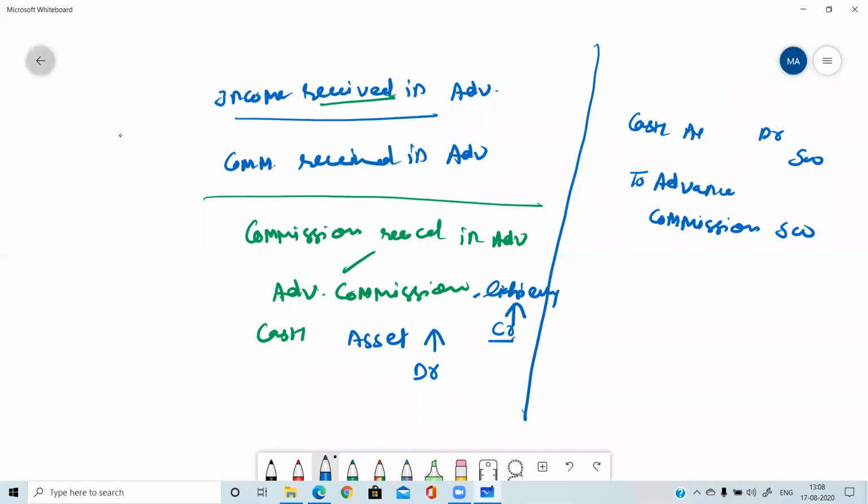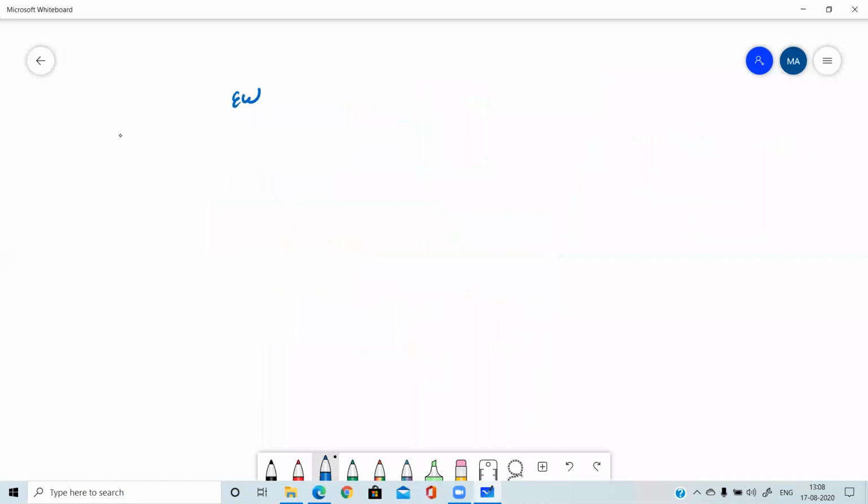Next, write down the next entry, that is expenses paid in advance. What term have I given you for expenses paid in advance? I think very little time is left, so we will do this topic in the next class because it will not be completed today.